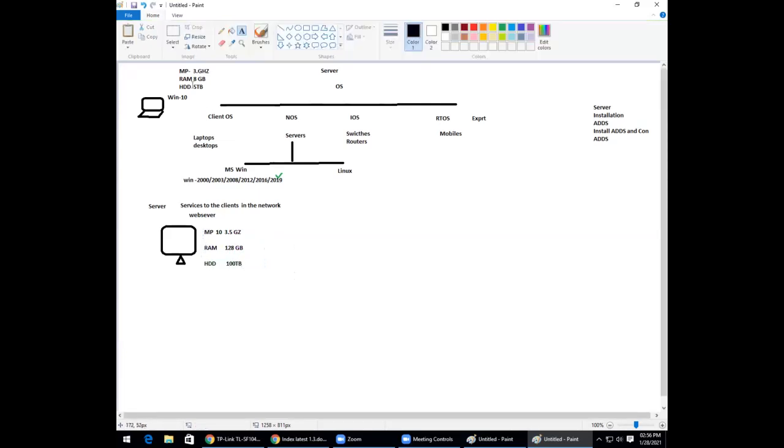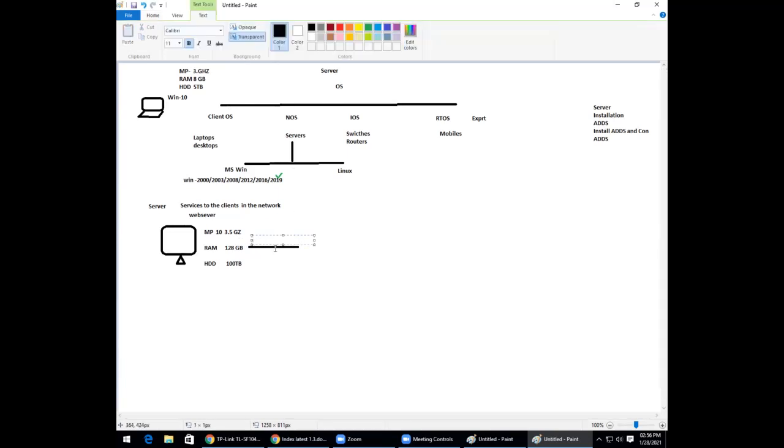So when you compare the RAM size, the processor and the hard disk here, you have a higher configuration. For this higher configuration, your operating system also should be at that level to manage and run it. The operating system I'm talking about is the Windows Server operating system.